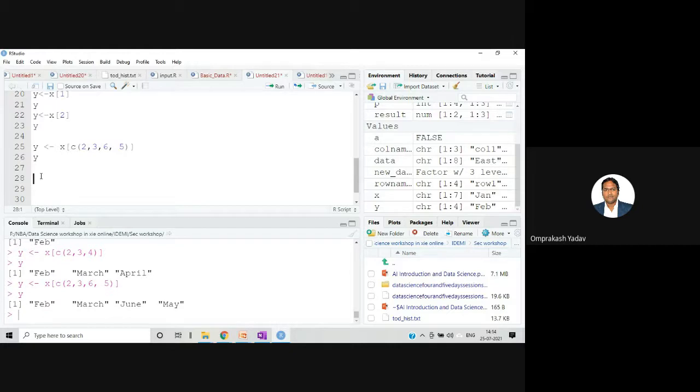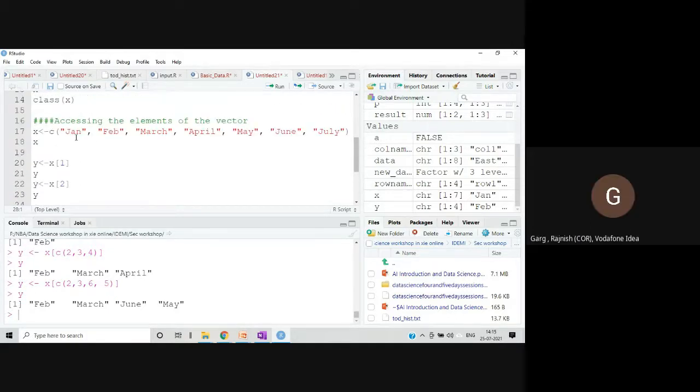And why does it have to be in double quotes? You put all the data, these names, in double quotes. Yes, this February and March.